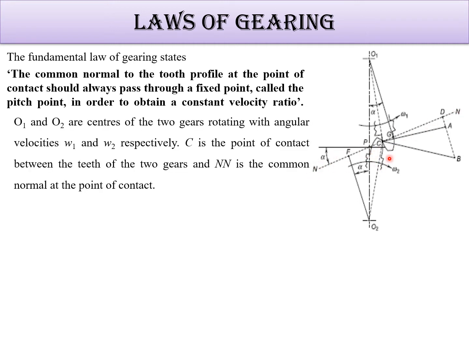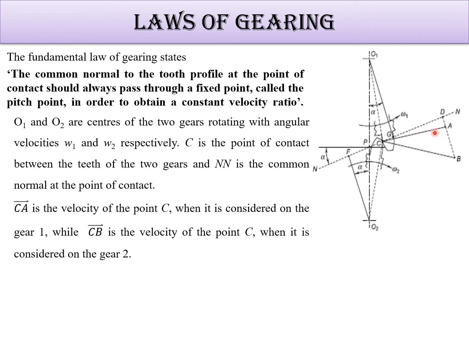Let's see here that O1 and O2 are the centers of the two gears. This is gear 1, gear 2. Omega 1 and omega 2 are respectively the angular velocities. To get a constant velocity ratio, the ratio of these two should be the same. C is the point of contact of the two gears. NN is the common normal, and it should pass through the same point only. Always, whenever the two teeth are meeting, the common normal should be the same.